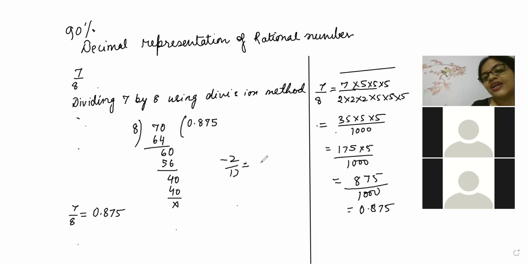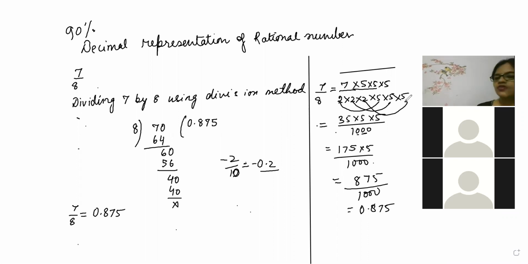Because you know that it will come minus 0.2, and minus 0.2 is smaller, beta. That's why, beta, to bring the 0 in the denominator, we are multiplying, because 2 5s are 10, one 0. 2 5s are 10, one more 0. 2 5s are 10, one more 0. I hope you might have understood the concept now.